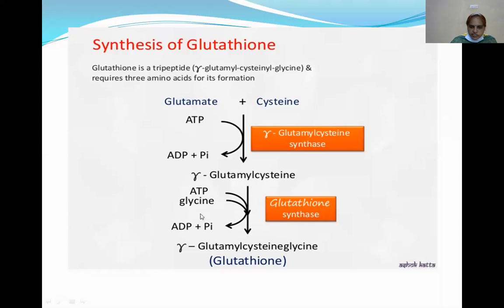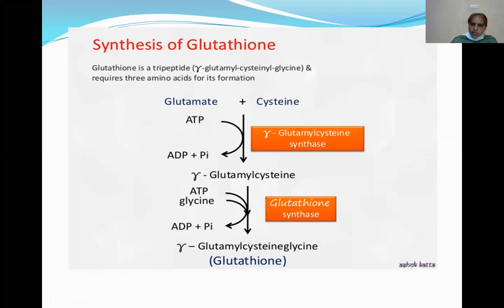This product, gamma glutamyl cysteine, is then condensed with glycine. See here, the glycine is attached to the gamma glutamyl cysteine and produces glutathione. That is nothing but glutamyl cysteine glycine. This reaction is catalyzed by glutathione synthase.